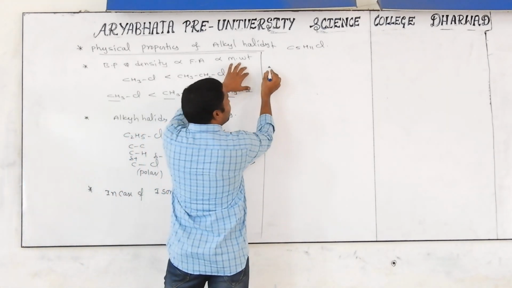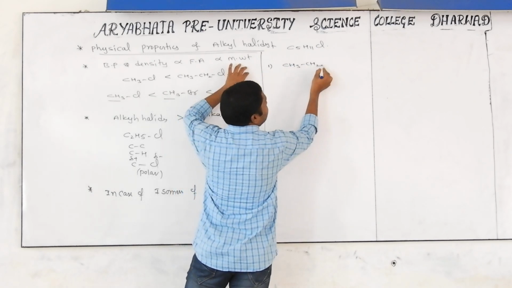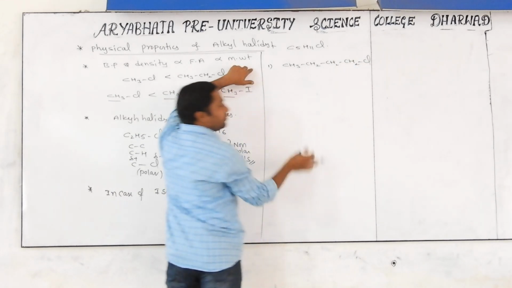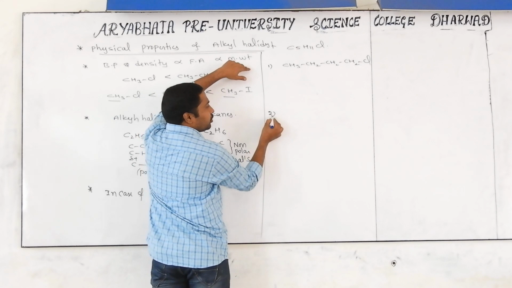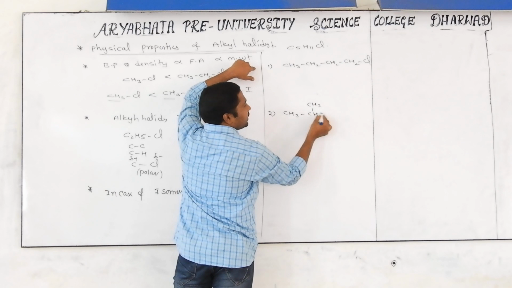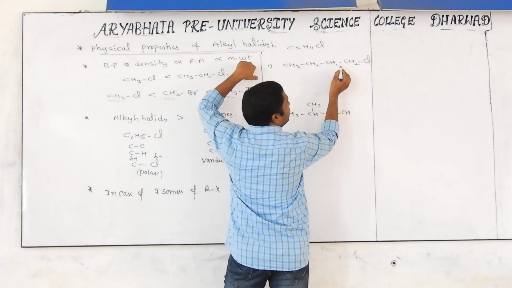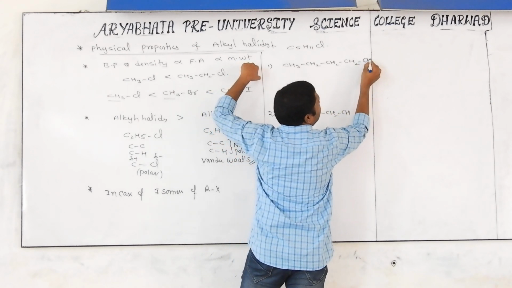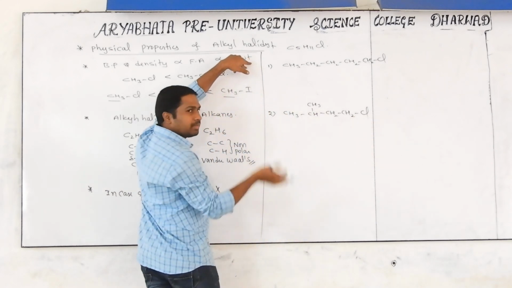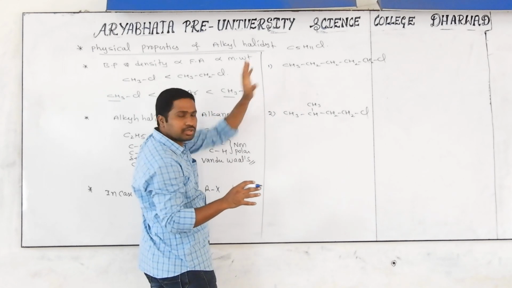First of all, the first molecule is the straight chain CH3, CH2, CH2, CH2, CH2 and Cl. With the same formula, I am writing one more molecule: CH3, CH, CH3, CH2 and CH2, with Cl. Then I am writing one more isomer, meaning the same formula but something different, like the position.